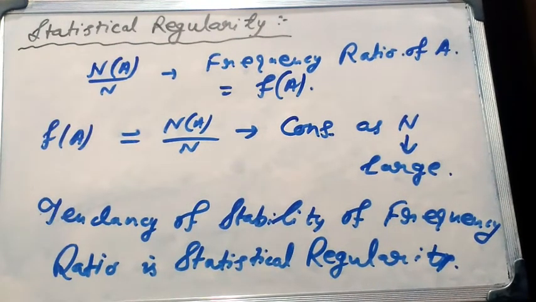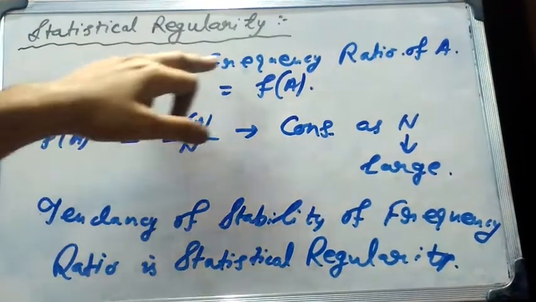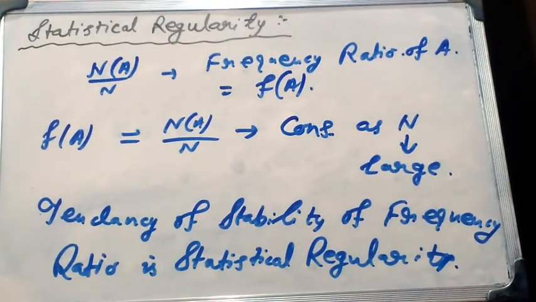Then the ratio Na by N is called the frequency ratio of the event A, and this is also denoted by f of A. It is seen that if E is repeated a very large number of times, f of A gradually stabilizes to a more or less constant. That means Na by N gradually tends to a constant as N becomes larger and larger.